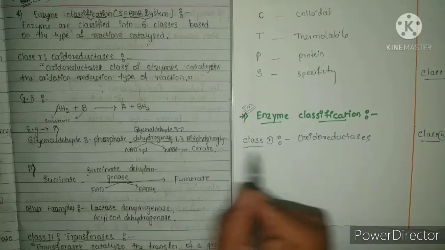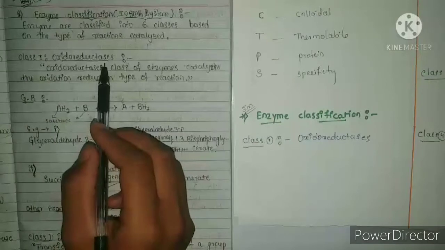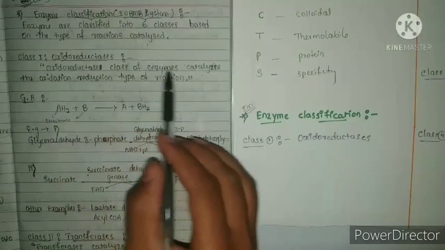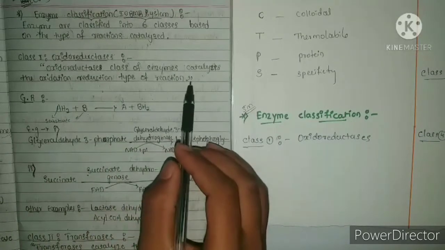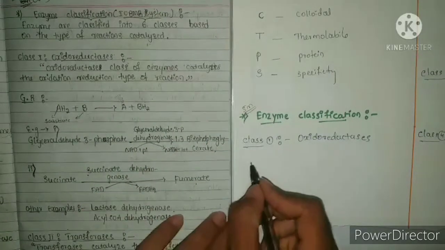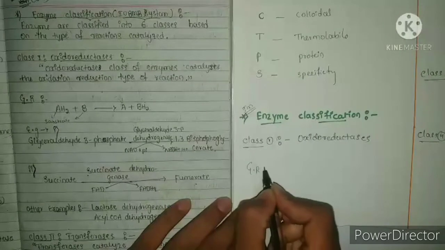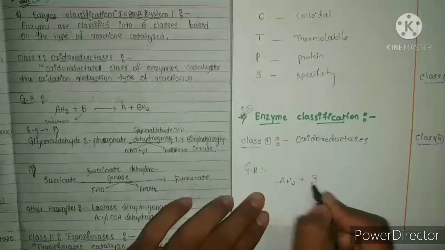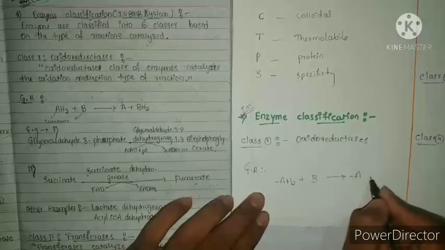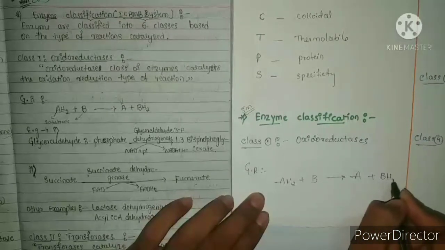Here the definition of this class: oxidoreductase class of enzymes catalyze oxidation-reduction type reactions. Let us see one general reaction: AH2 plus B gives rise to A plus BH2.